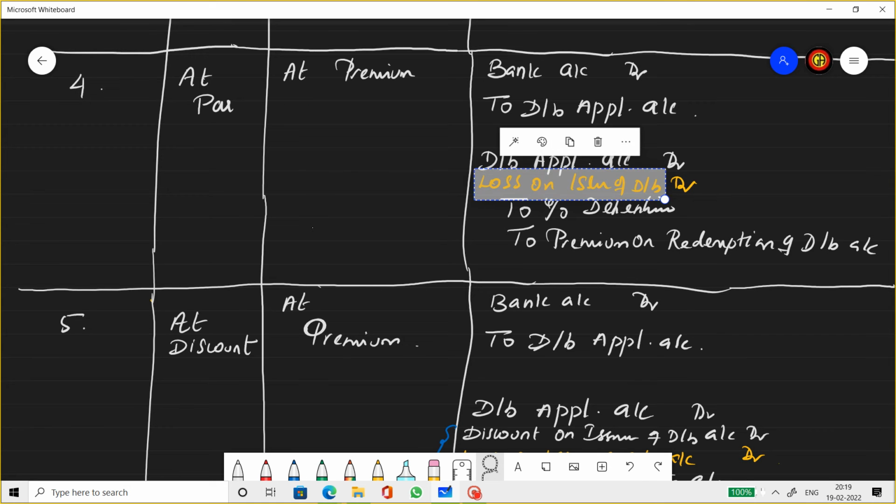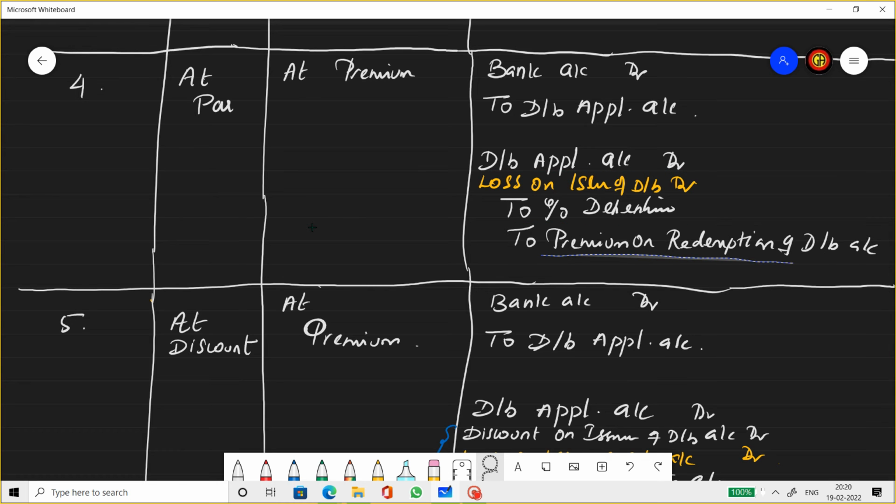So, from the point of view of issue: bank to debenture application account; debenture application account debit, credit percentage debentures, credit premium on redemption of debentures account. Now this premium amount will be recorded as loss on issue of debentures account. So whatever figure that you're going to write here, the same amount you write here also.